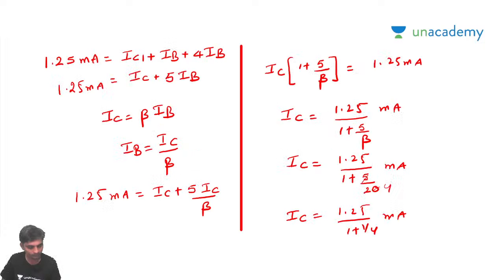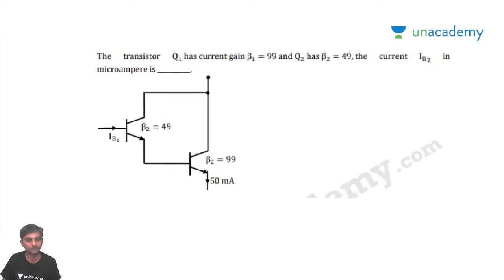So shall we go to the next problem? I think this is the last problem which he asked. Question number 5. Transistor Q1 has a beta, beta 1, of 99. This is the transistor with beta 1. And Q2 has a beta of 49.